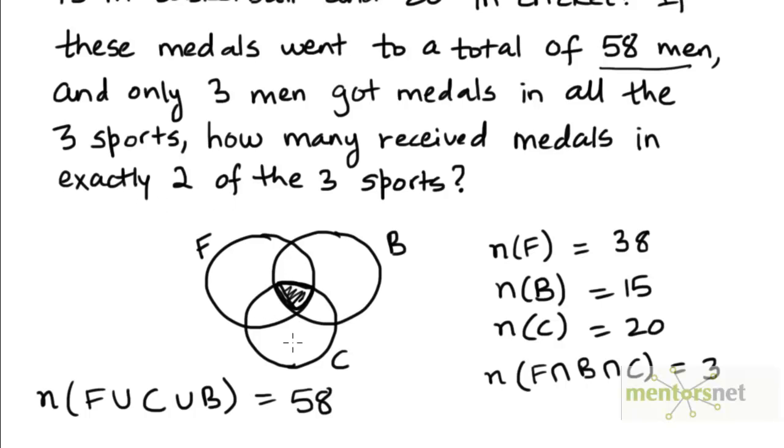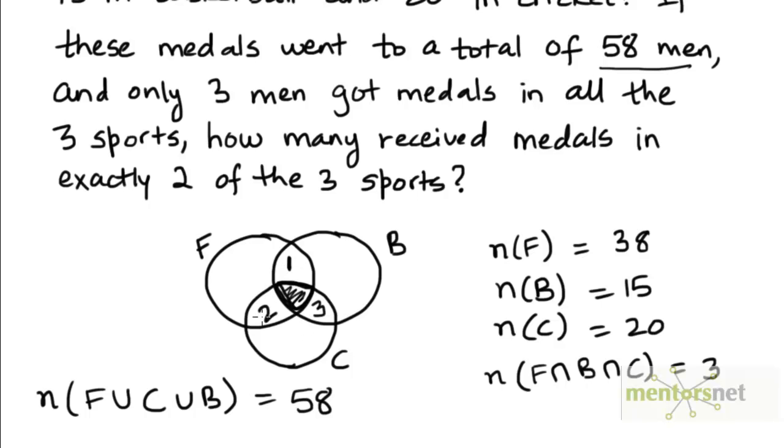Now, in which region of the Venn diagram would those men lie? Which region of the Venn diagram corresponds to the men who are winning exactly 2 medals? Well, this is one of the regions. This is the region consisting of those men who won medals in football and basketball. This is the region consisting of those men who won medals in football and cricket. This is the region consisting of men who won medals in cricket and basketball.